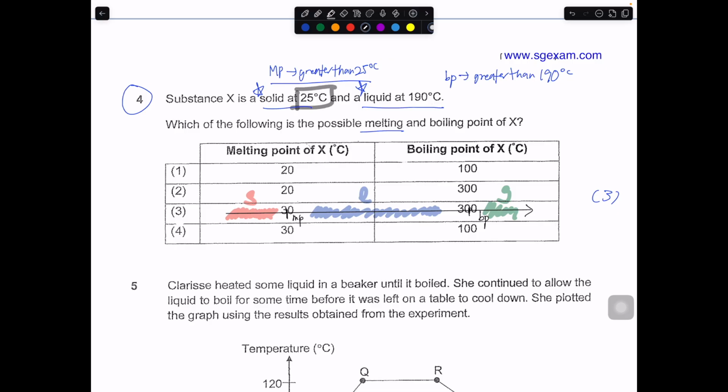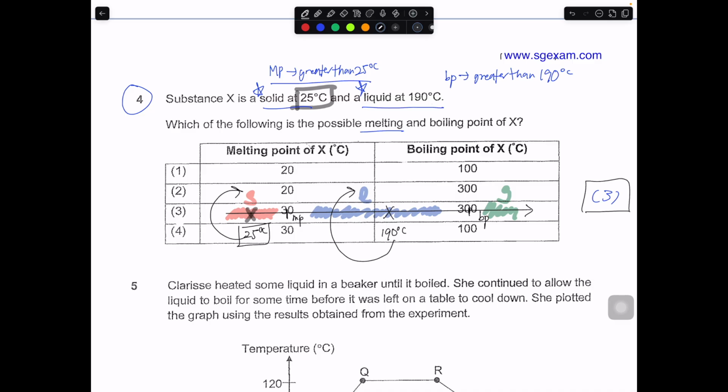25 degrees will be somewhere here. So it matched, because at 25, X must be a solid. Then you move on to 190. At 190, it cannot be the green color. It must be the blue color, somewhere around here. So at 190, it is a liquid. It matches with C. But if you do 1, 2, and 4, it will not match. So that's why the answer is C.